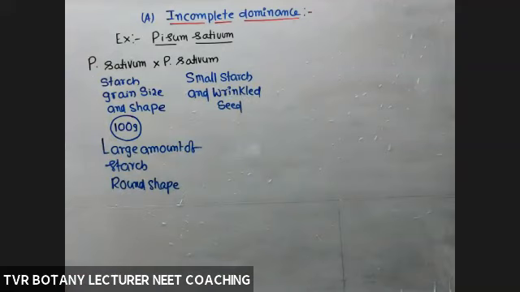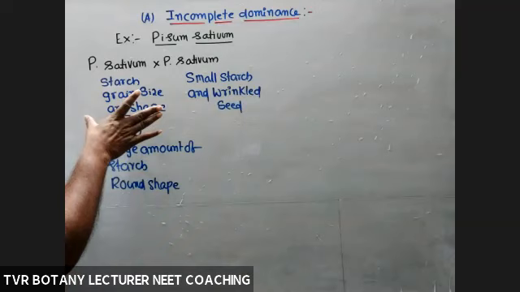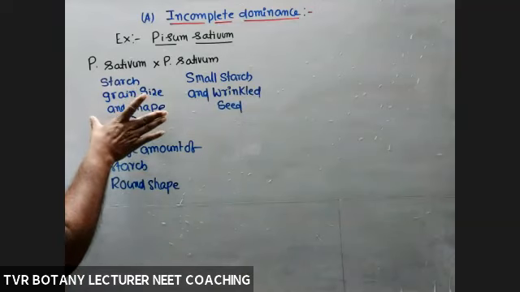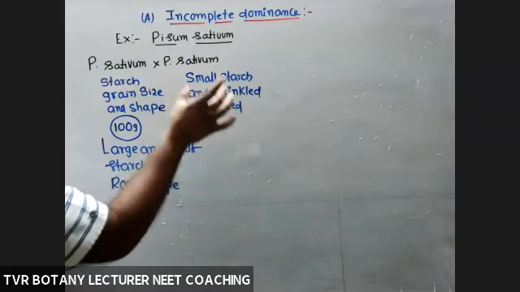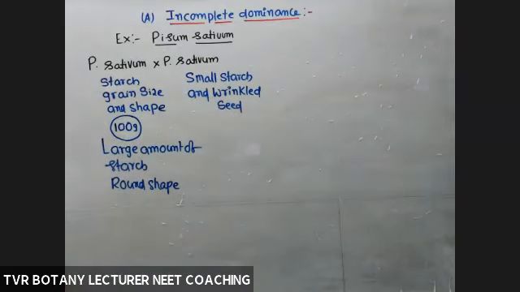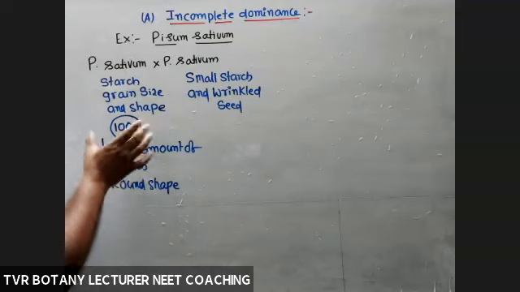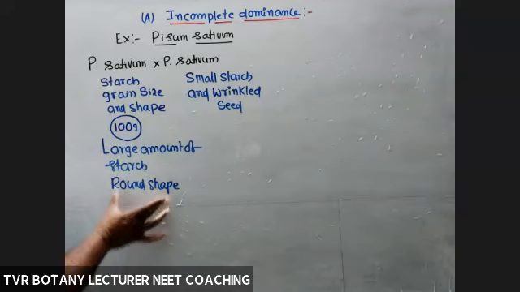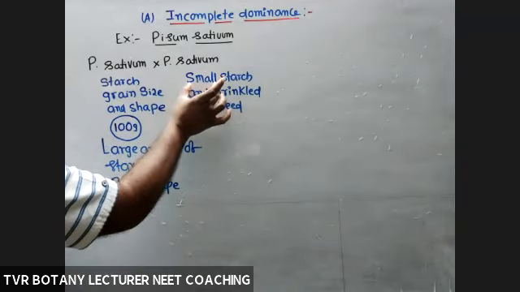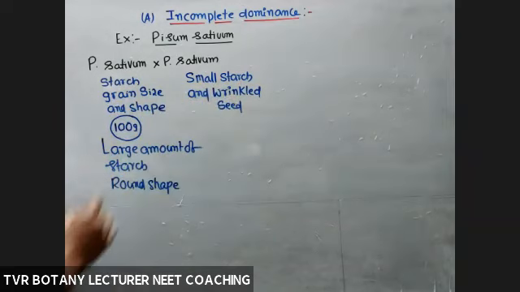Simply: starch grain size large, round shape; small, wrinkled. Now, what about genotypes? Phenotype completed. Large sized grain, round shape. Small sized starch grain, wrinkled shape.